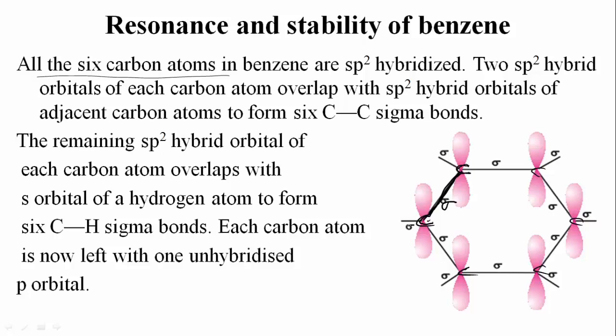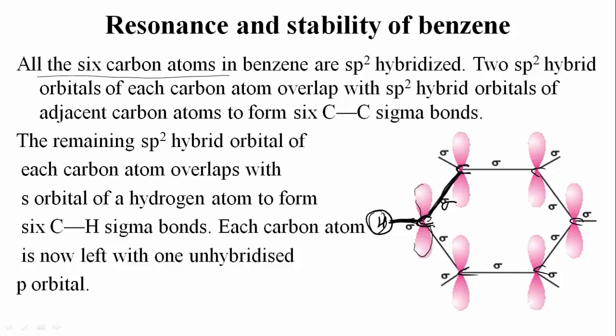and again the remaining sp2 hybrid orbitals of each carbon atom overlap with the s orbital of hydrogen. So now these remaining sp2 hybrid orbitals will overlap with the s orbital of the hydrogen atom to form C–H sigma bonds. So each carbon atom is now left with one unhybridized p orbital. So now two orbitals are overlapped. One sp2 is overlapped with another C and another is overlapped with the H atom. And the remaining one unhybridized p orbital is represented in this structure.